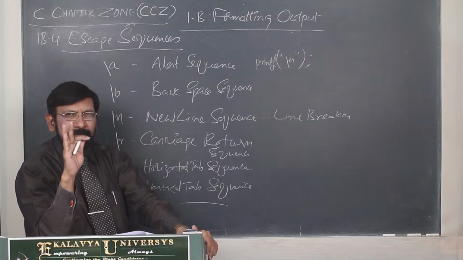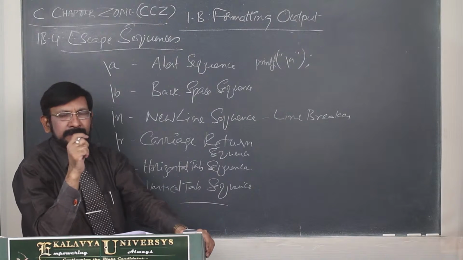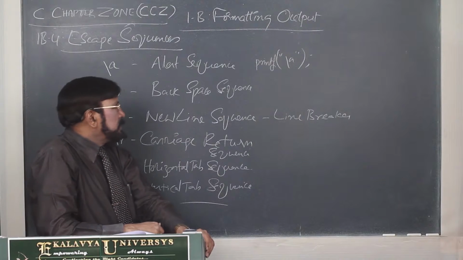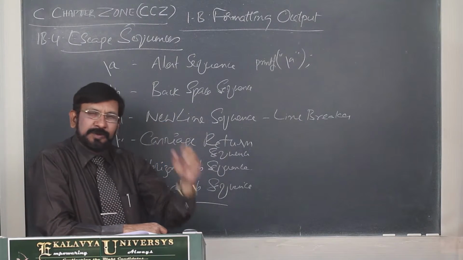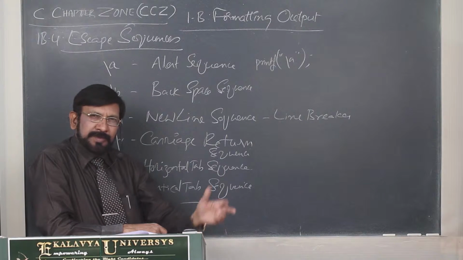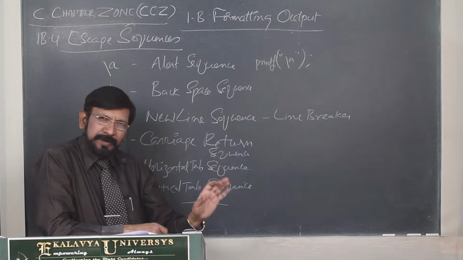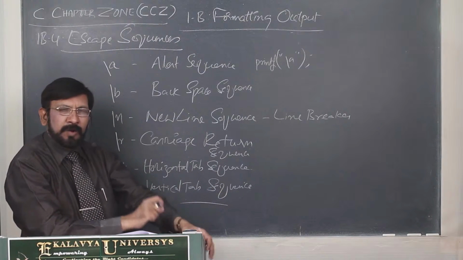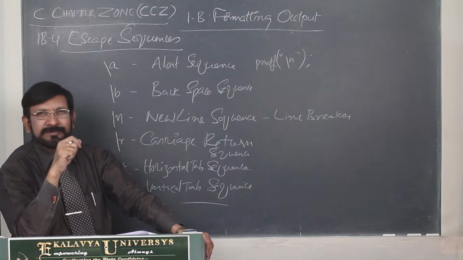If you write them standalone outside the printf statement, it leads to an error. That point always you remember. The alert sequence generates a beep sound. If your computer has a speaker, you can hear it. No output is printed, no visible output, only one beep sound for a fraction of a second you can listen.